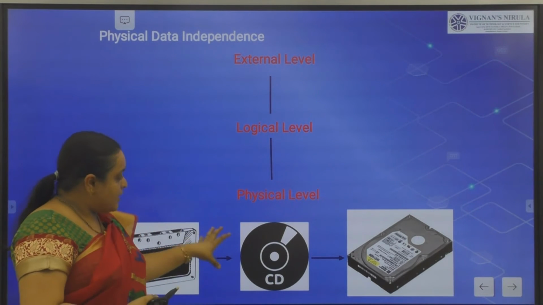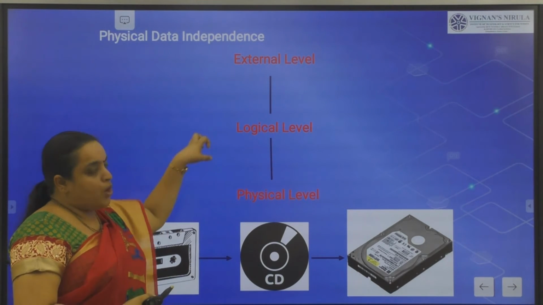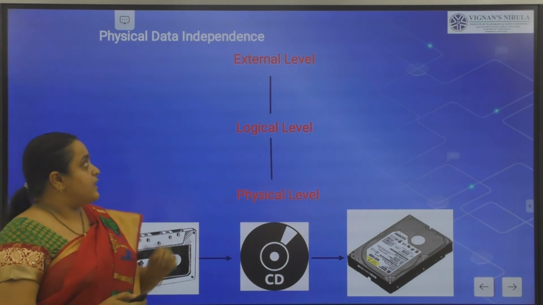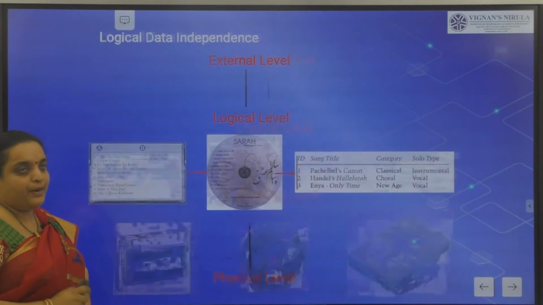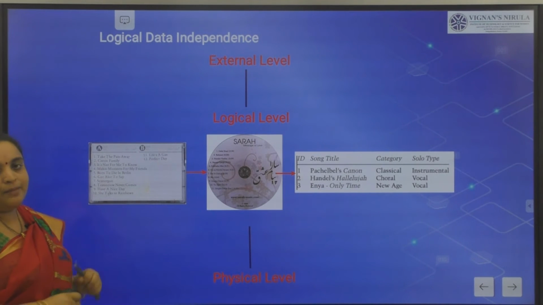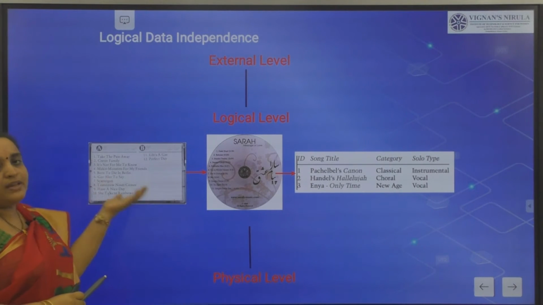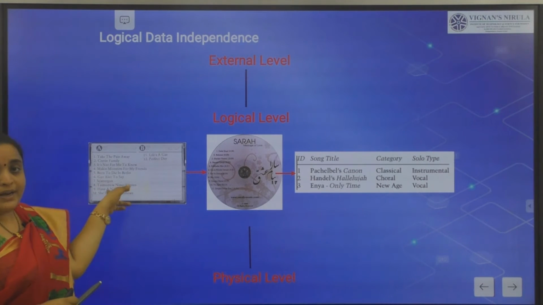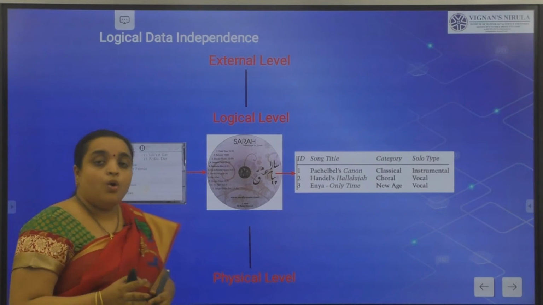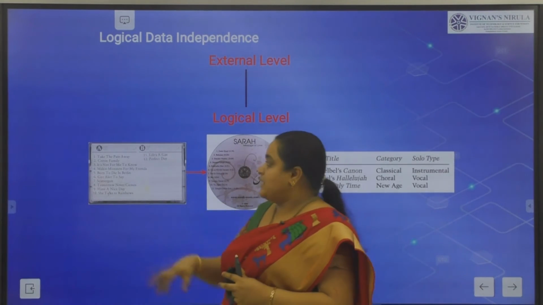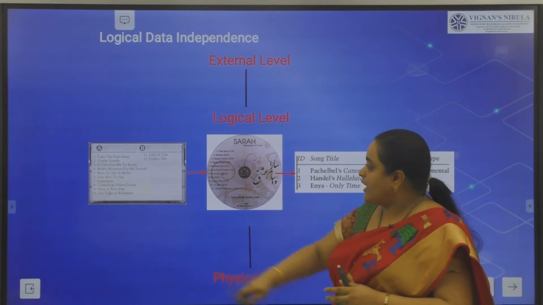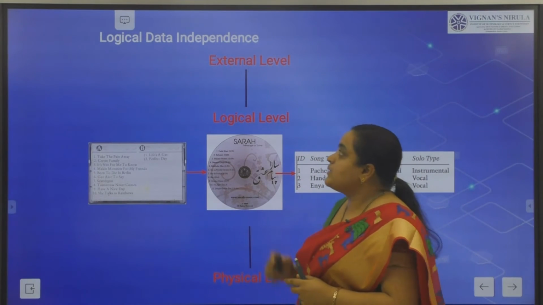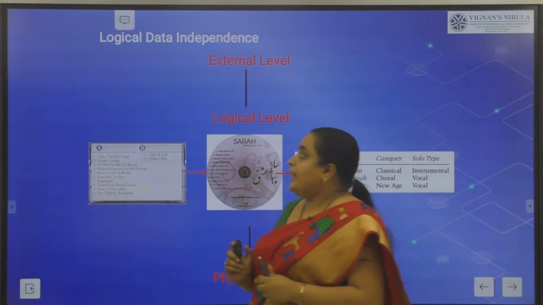So it will change from physical level to logical level without affecting the logical level. Clear? So that is called physical data independence. Talking about logical data independence, from logical level to external level or logical level to physical level. How is data stored? What type of data is stored is what we talk about in the logical level. That will be clearly mentioned here. So that is logical data independence.